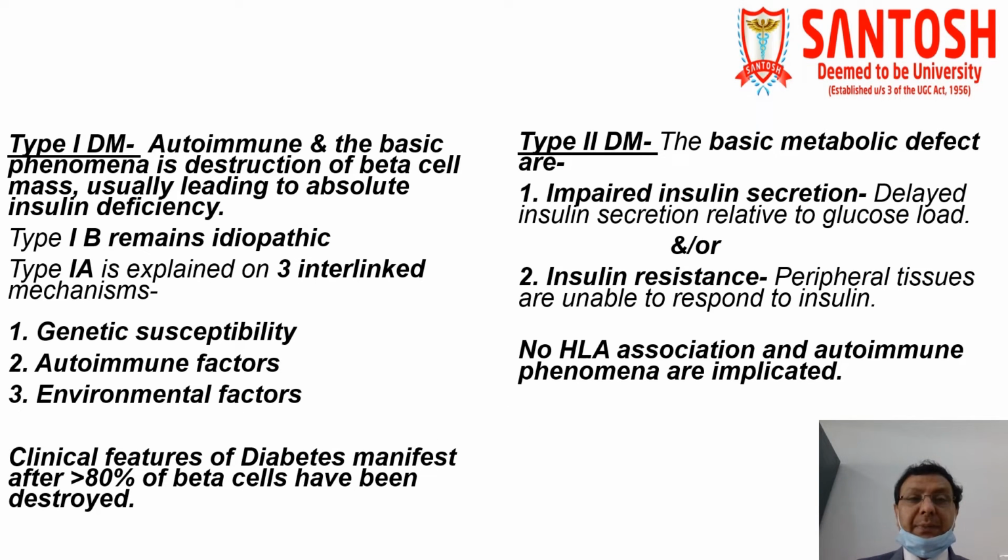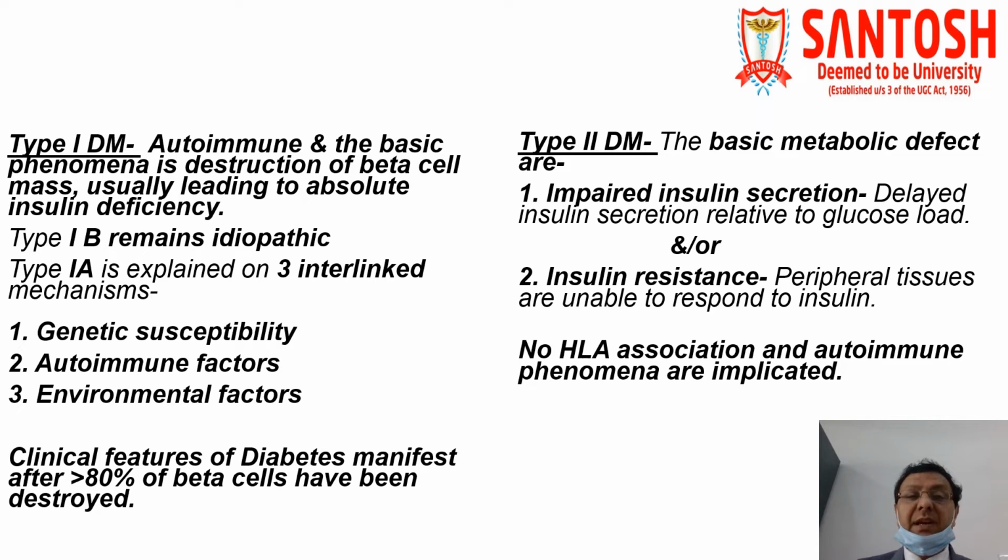Now, in case of type 1 diabetes mellitus, we have already discussed that type 1A is usually immune mediated. In other words, you can say it is autoimmune in nature, and here the basic phenomenon is the destruction of beta cells, ultimately usually leading to absolute insulin deficiency. So this is a very important thing regarding type 1 diabetes mellitus. Whenever we are suspecting diabetes mellitus, especially type 1, we have to check the insulin level.